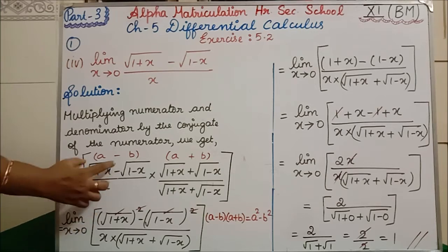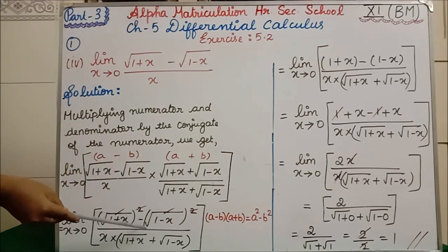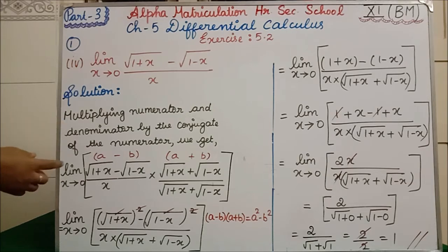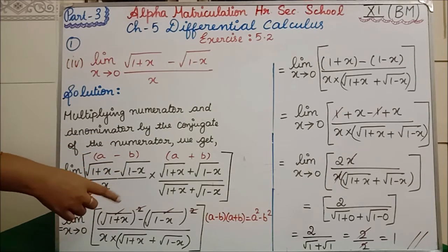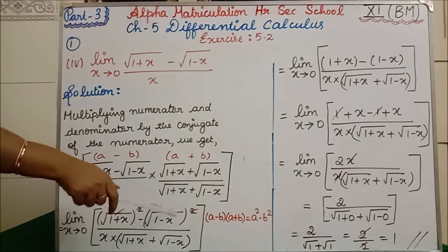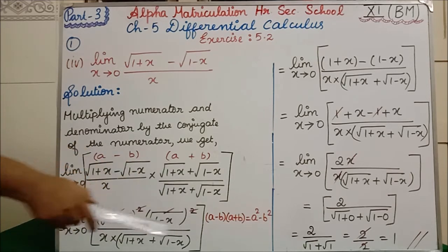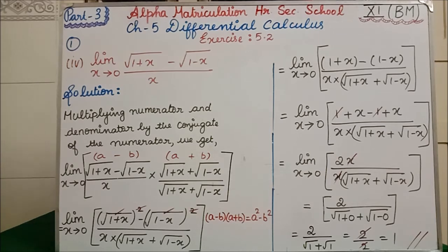This is our a, so write the a and write the whole square. In the formula it is minus, so minus. What is our b? Square root of 1 minus x the whole square. Here the square and square root will get cancelled, and here also the square and square root will get cancelled, divided by x into square root of 1 plus x plus square root of 1 minus x.